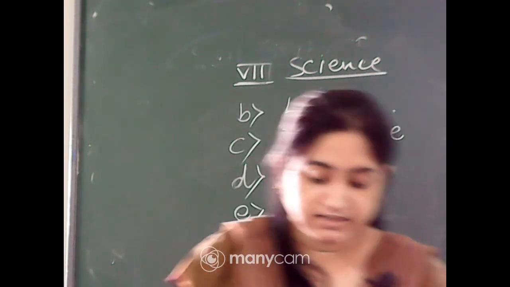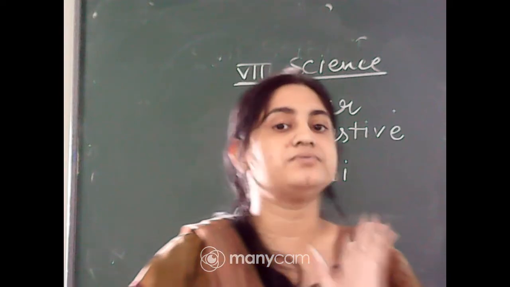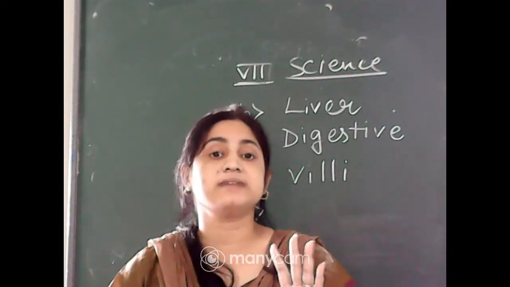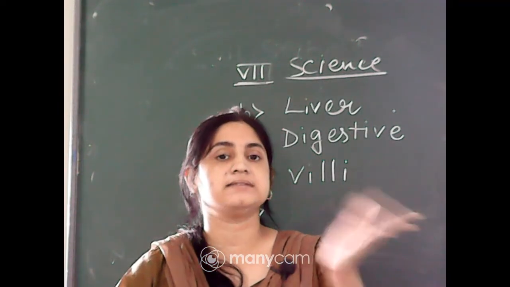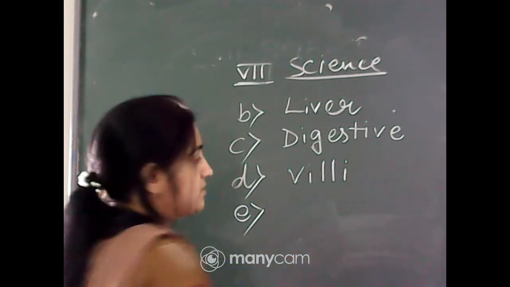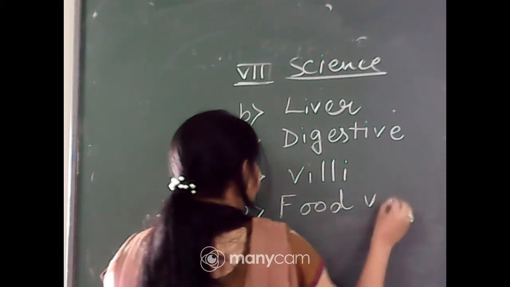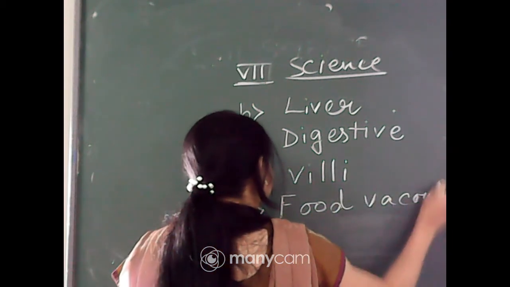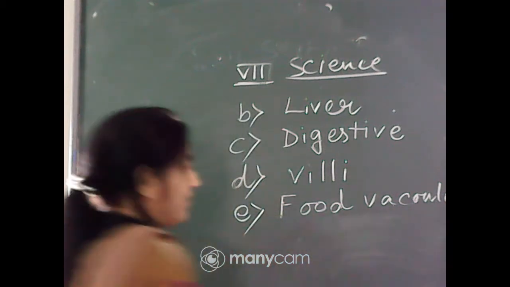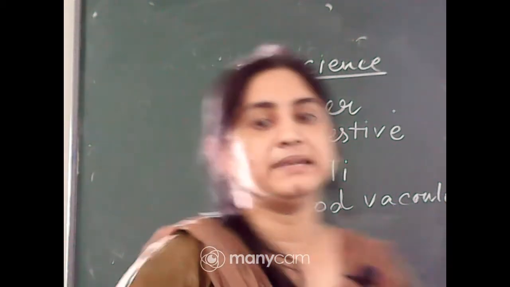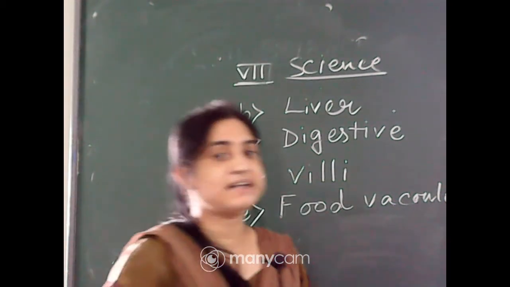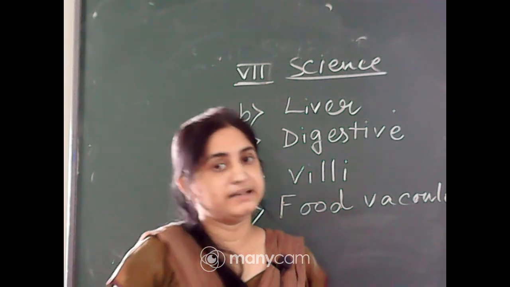Amoeba digests its food in the dash. Only food vacuoles are present, which help in the digestion. Okay, so amoeba digests its food in the food vacuole. So we have completed the first part of the exercise, the fill in the blanks part.